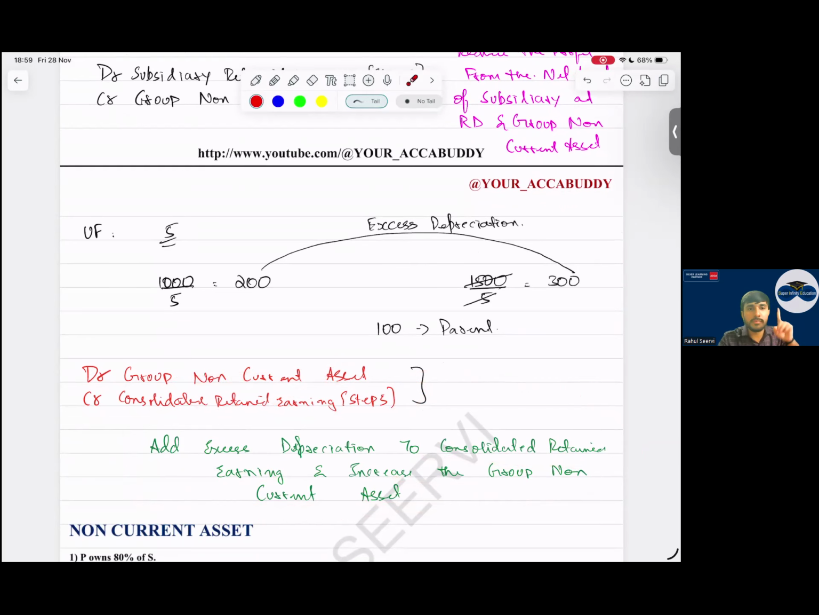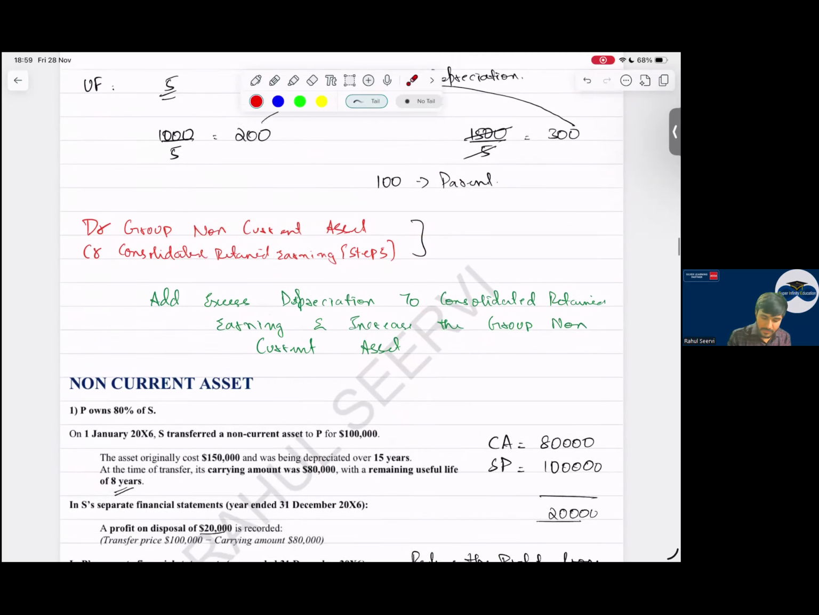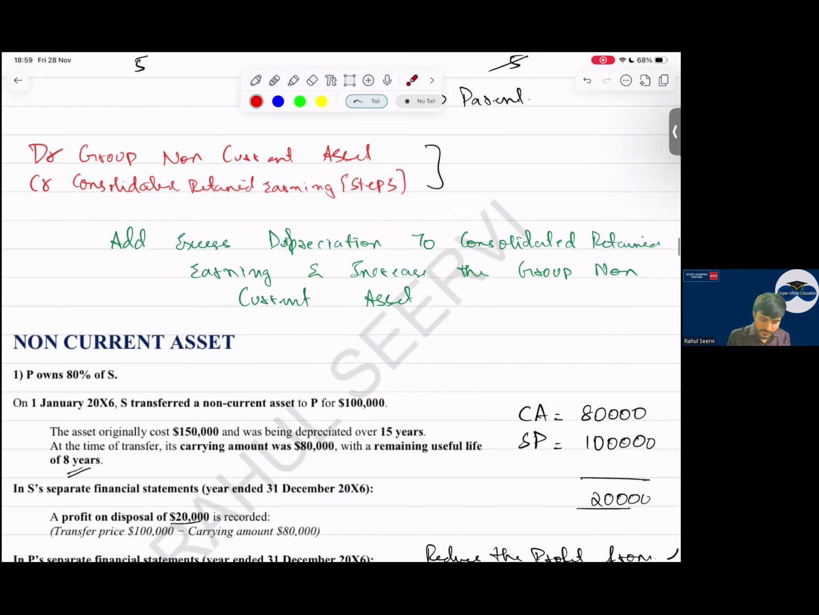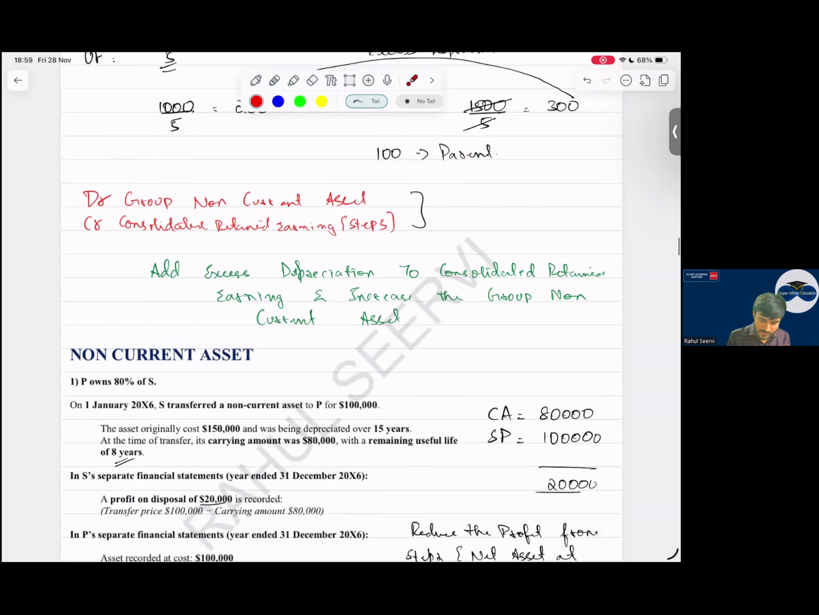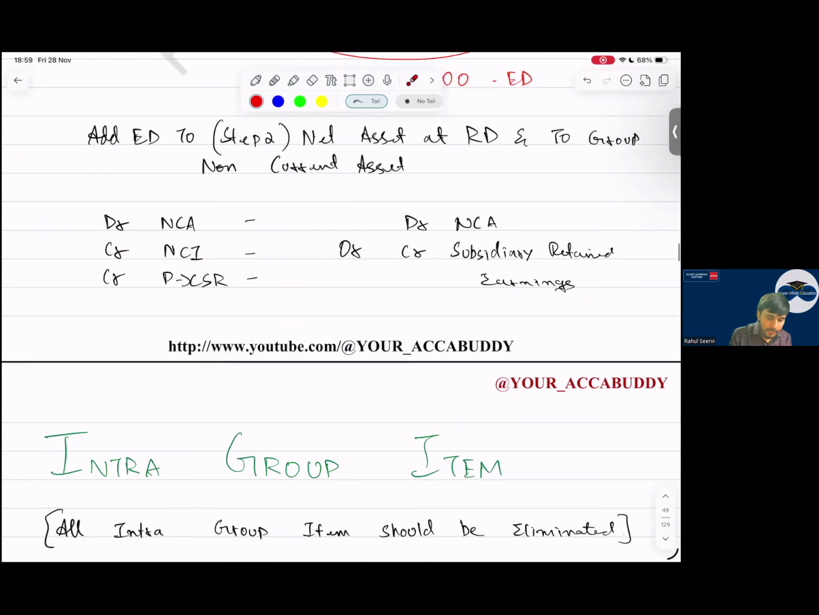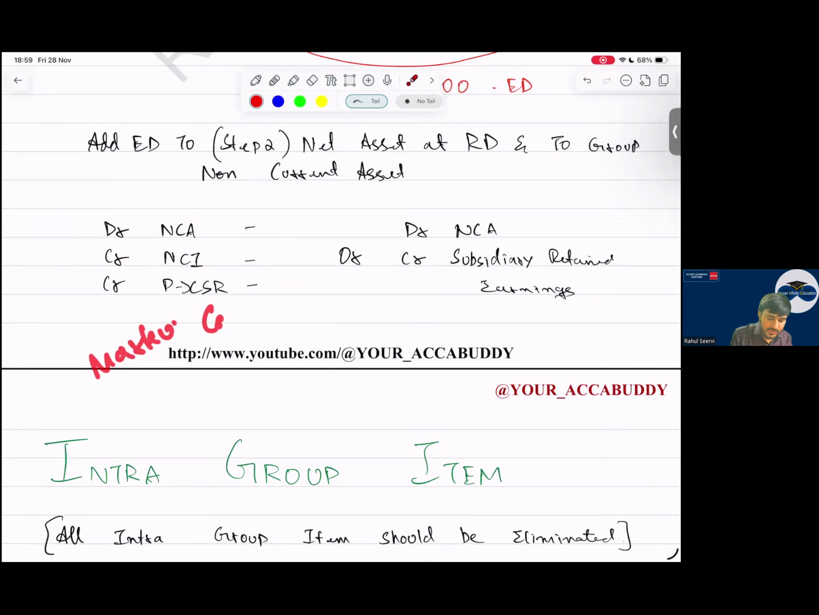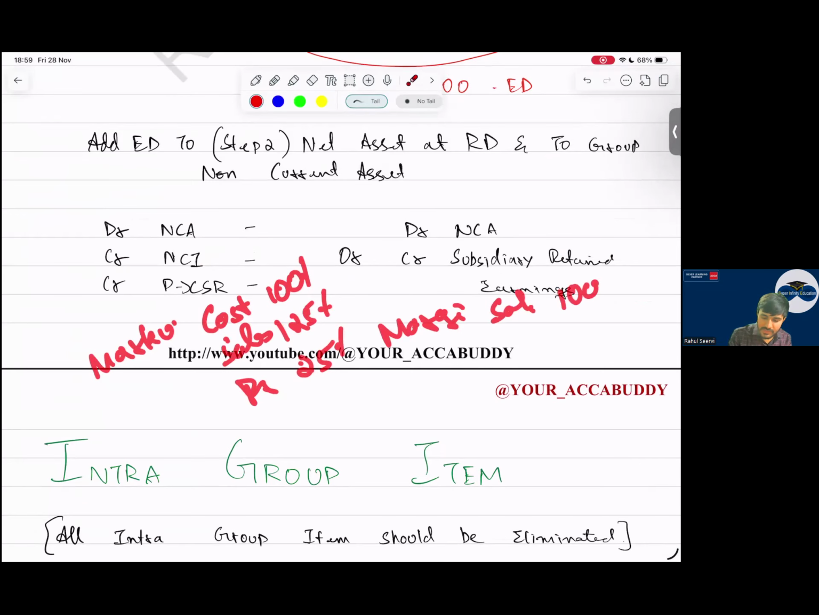I hope everyone knows the markup and margin difference. Avoid the silly mistake in the exam. In case of markup, cost is 100%, sales is 125, profit is 25. In case of margin, sales is 100%, cost is 75%, profit is 25.